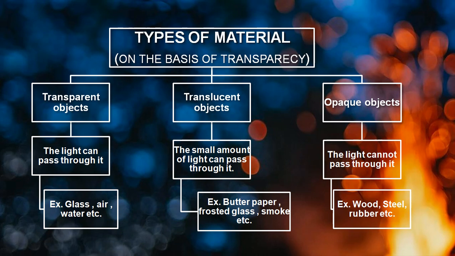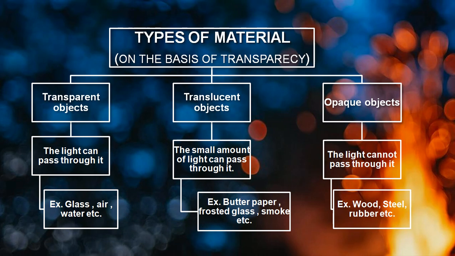So such objects are considered as a transparent object. You can see very thoroughly, very clearly through the air. Air is considered as a transparent. You cannot see that here is air. So air is considered as a transparent material. Glass is considered as a transparent material.